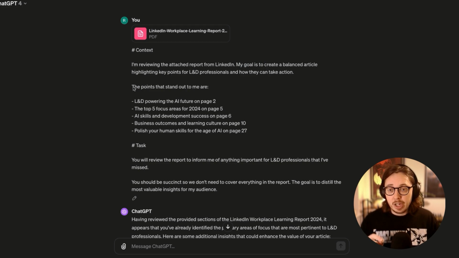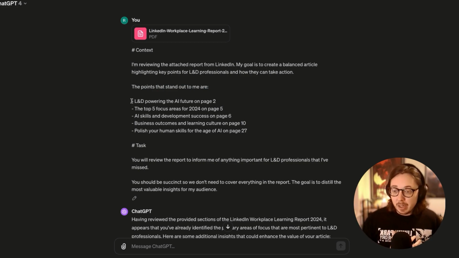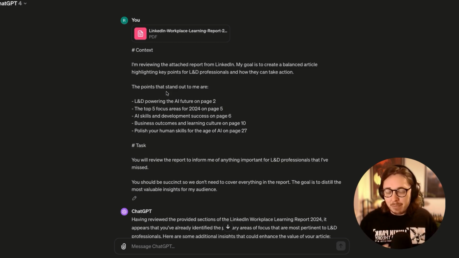What I'm now saying to ChatGPT is that, in my opinion, from the work that I do and what ChatGPT already knows, because I provided it in custom instructions, these are the 5 points that stand out to me, which I've listed here. Even before coming to ChatGPT, I've done a human review. I have made my mind up on the 5 things that appeal to me personally. I want to give that because my goal is to get a different point of view from AI to help me see if I've missed anything.